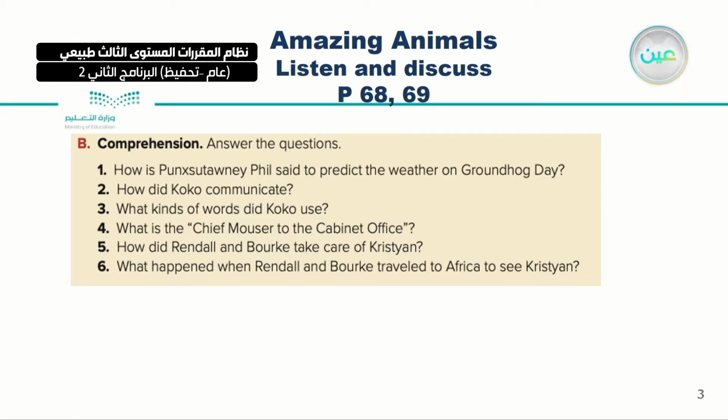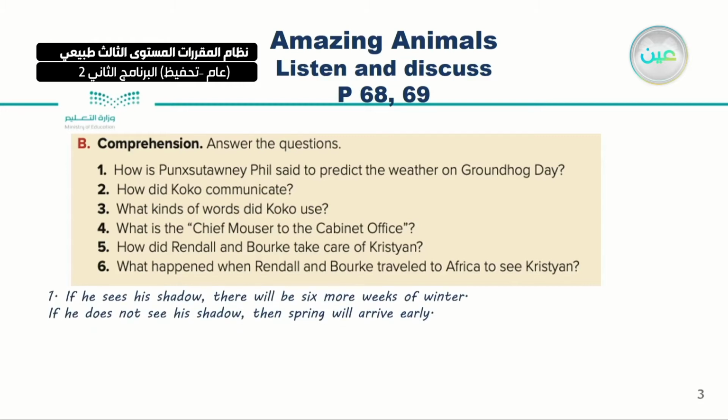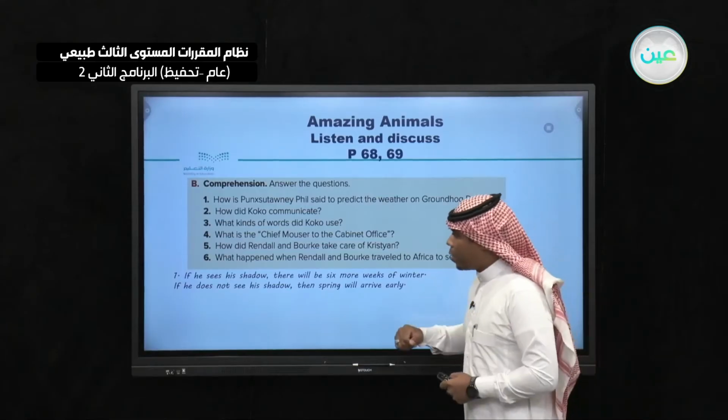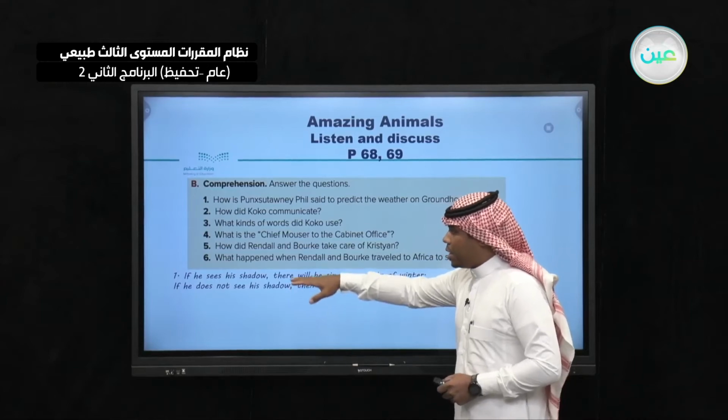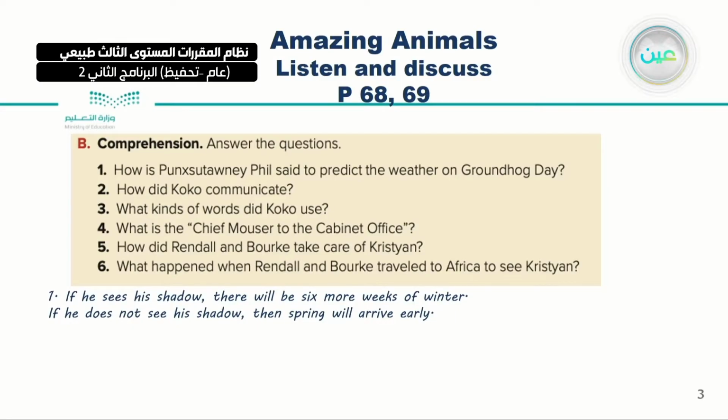And the answers, as we saw earlier. Number 1, if he sees his shadow, then what will happen? There will be 6 more weeks of winter. But if he doesn't see his shadow, then spring will arrive early. What about number 2? Coco communicated using human sign language, and we took that it is the language used by deaf people.